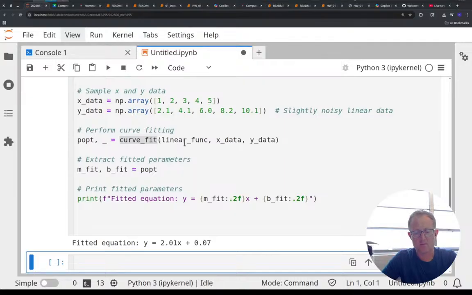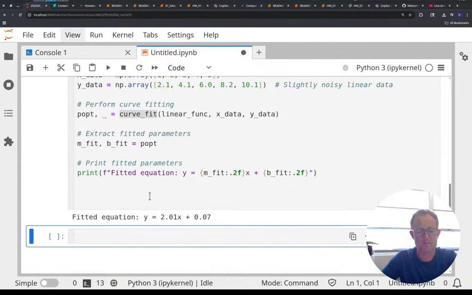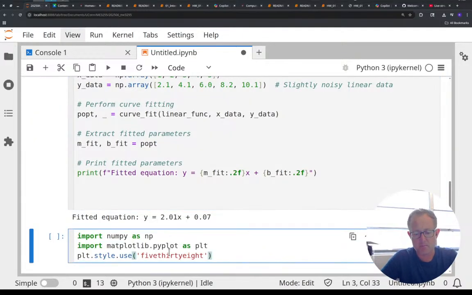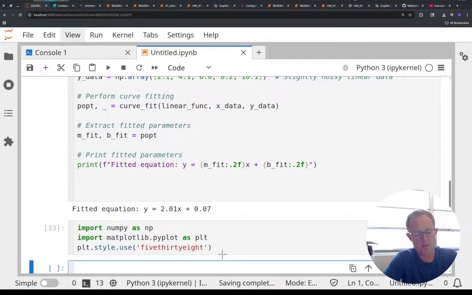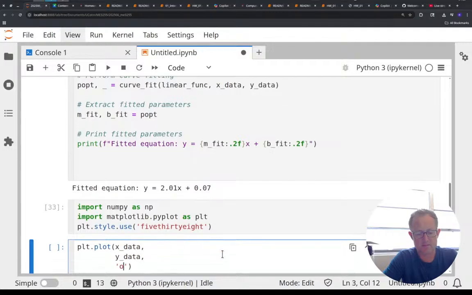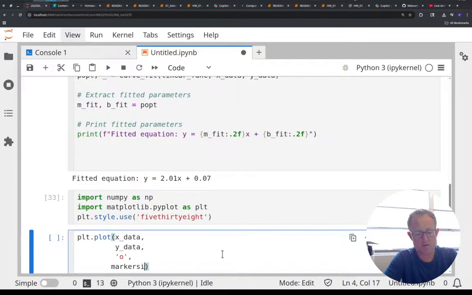Cool. So it seems to be working, but let's make sure that it does work. I'm going to import matplotlib as plt. I like to use the 538 plot style. Let's plot my x data and y data as circles. I like to do multiple lines like this, so I can say marker size equals 20.